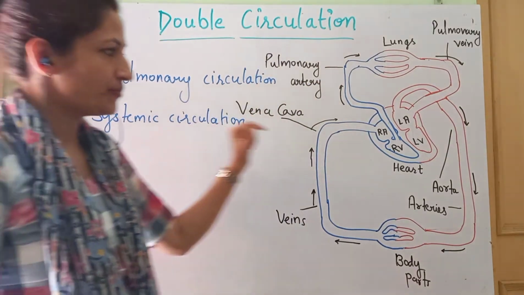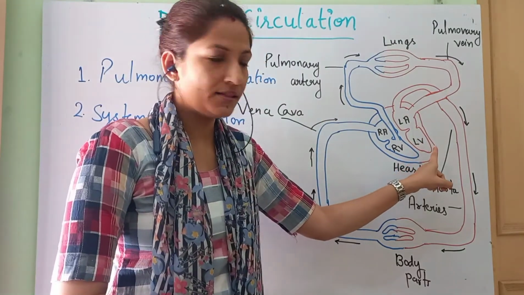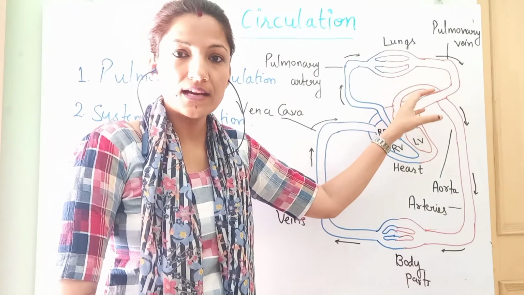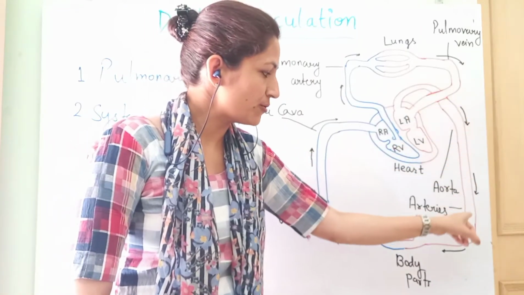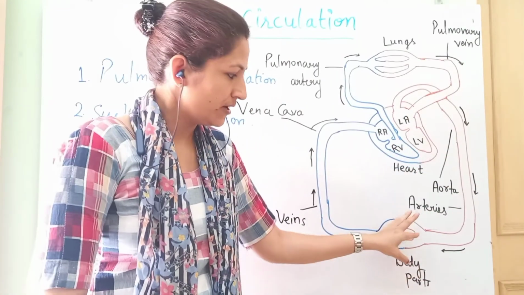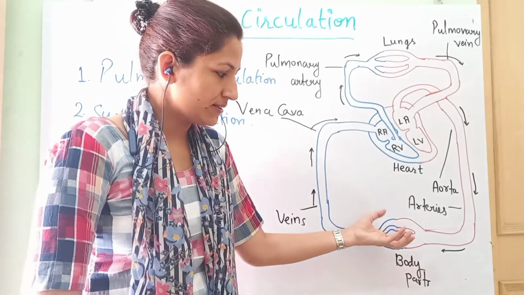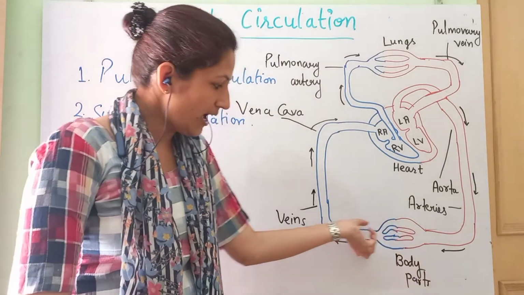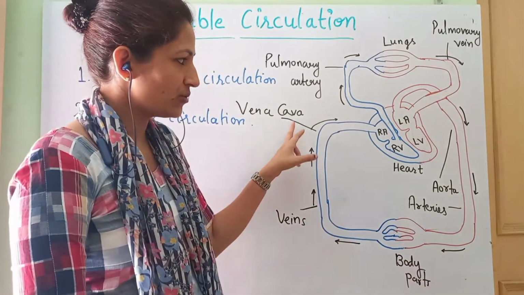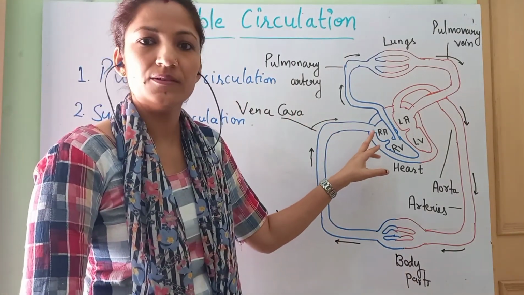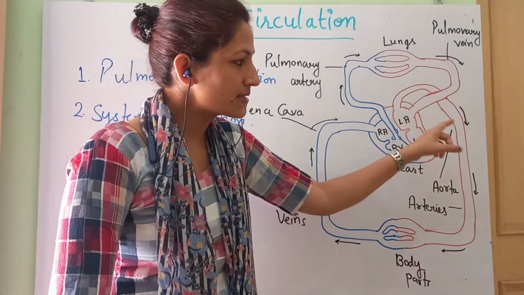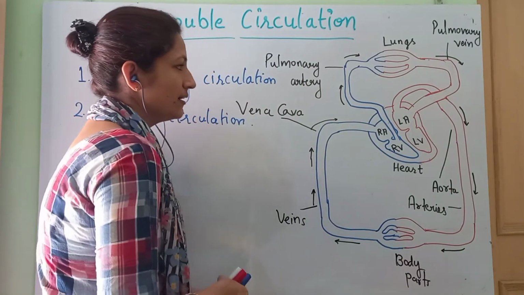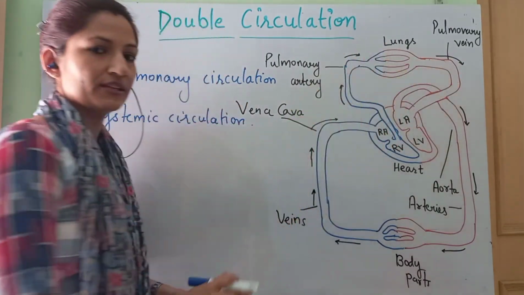Systemic circulation. Now the left ventricle is going to pump the blood to the aorta, the biggest artery, and then distribute the same in the body. From the body, the blood is going to take the waste, the carbon dioxide, and through the veins, it will again come back to the heart. This is systemic circulation. This path followed is systemic one, and this one is the pulmonary.